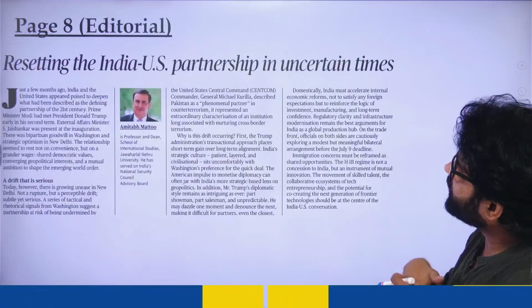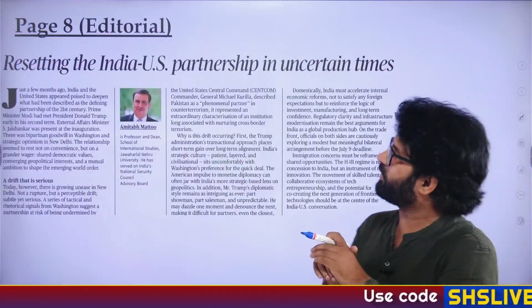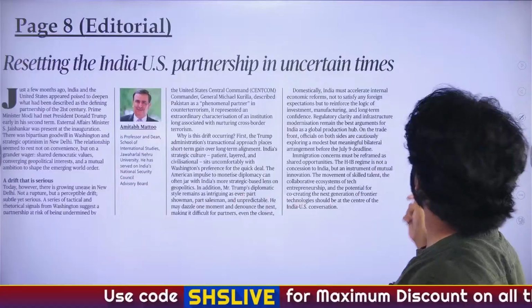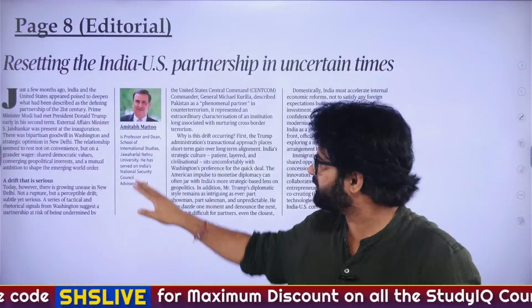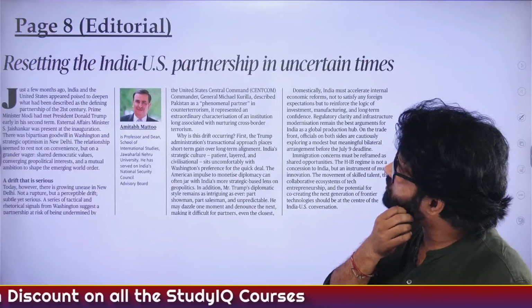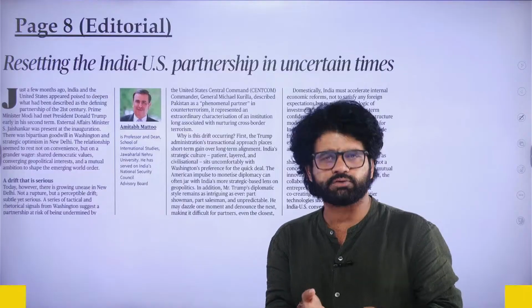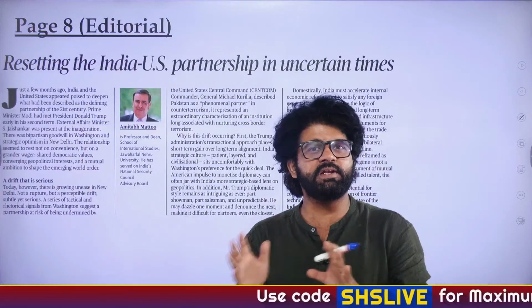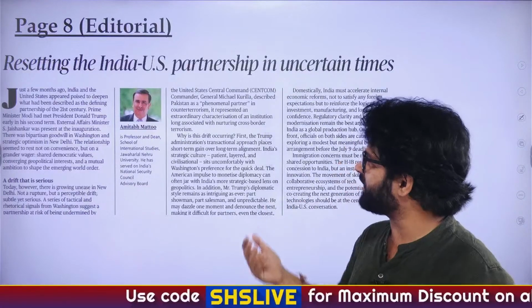Okay, now let's focus on the editorial. This is the third editorial which we are talking about. India-US relationship we have already discussed. Do remember, there are certain personalities who are very important, like Amitabh Mattu, you will hear about him a lot. He has written this editorial in The Hindu, and he has talked about the India-US relationship for a certain time period. It looked like it was going good, and then Trump came into the picture, saying that I am acting as a mediator between India and Pakistan.